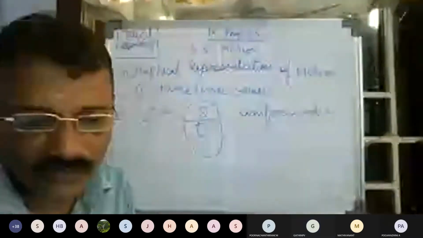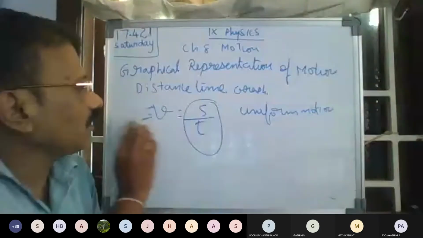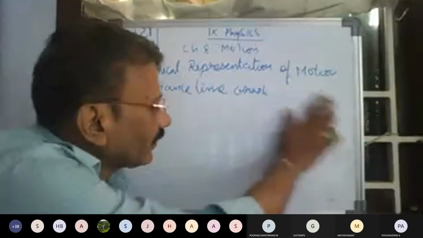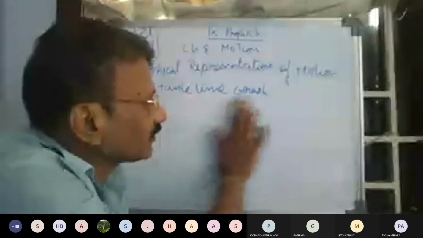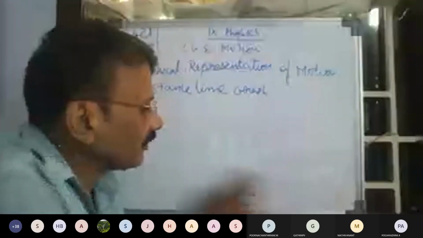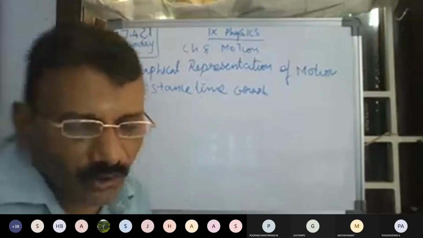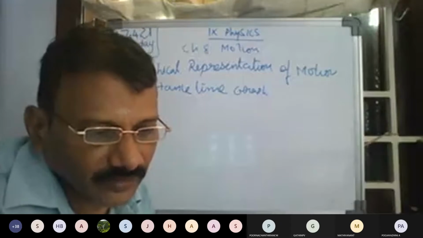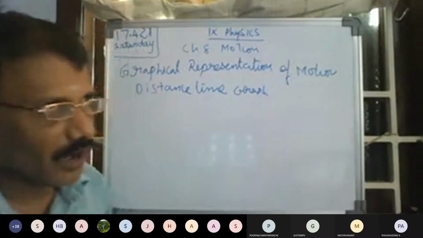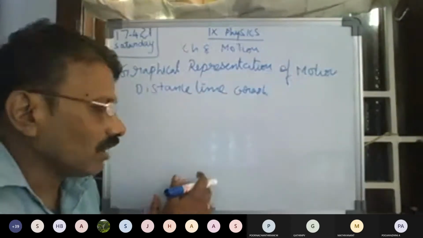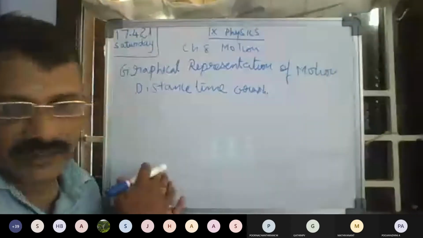Very good. So an object covers equal distance in equal intervals of time. Suppose a car is traveling 5 meters in the first 5 seconds and 10 meters in the next 5 seconds. Like this, if it keeps traveling, it is uniform motion. Now the change in position of an object with time can be represented. How can we say that an object is moving? The object is moving from one place to another place within a given time.